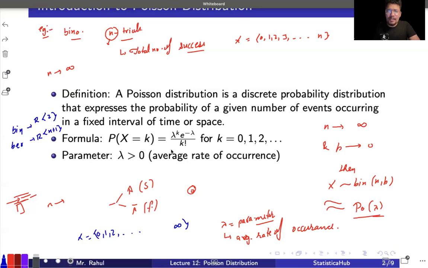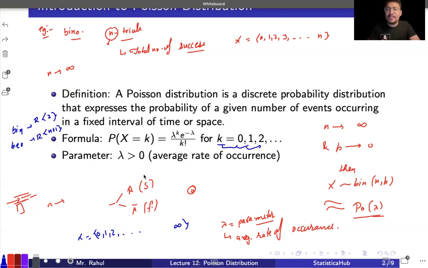Okay, that is the probability function, and you can see the k that can be 0, that can be 1, that can be 2, and so on. The rate parameter must have some particular features. It is the average rate of occurrence. Technically, the average rate of occurrence will be positive. Okay, it can't be negative.